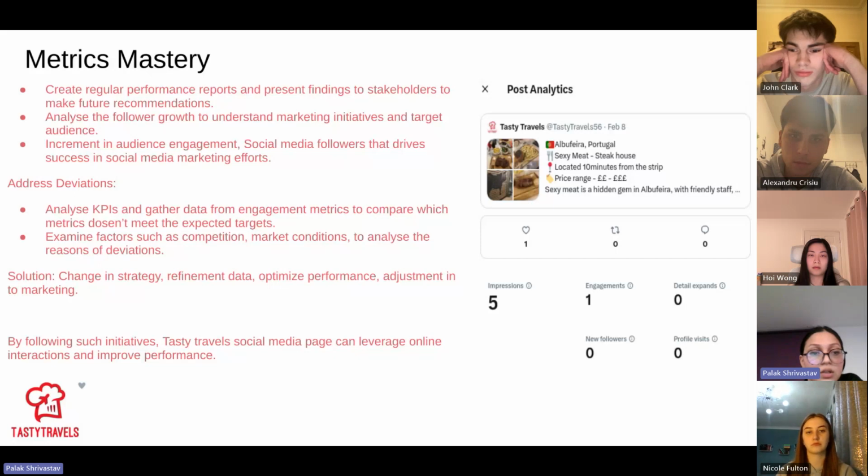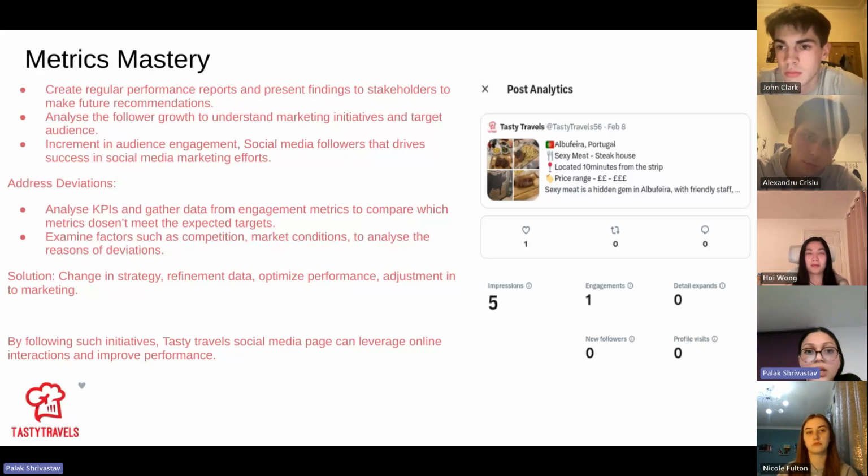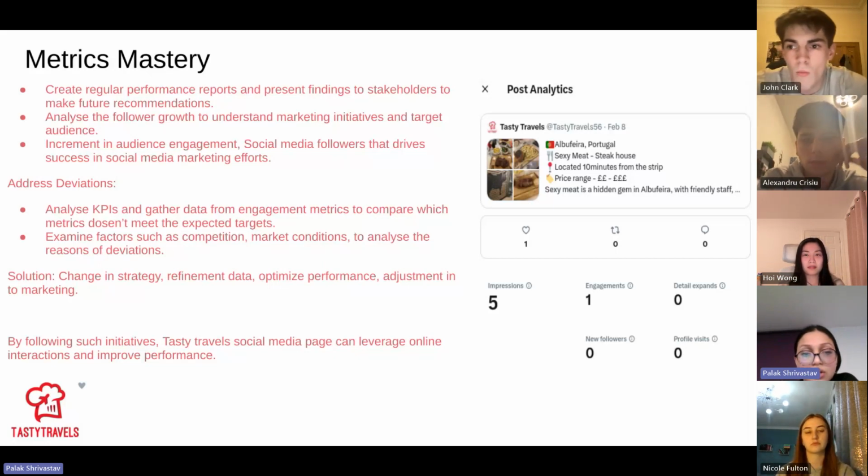We addressed deviations, we analyzed KPIs, we gathered data from engagement metrics to compare which metric doesn't meet the expected targets. We were working towards where we needed the opportunities and examine factors such as competition, marketing conditions to analyze the reasons of the deviations.